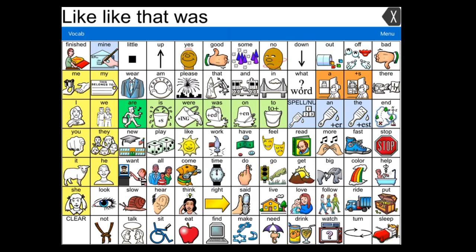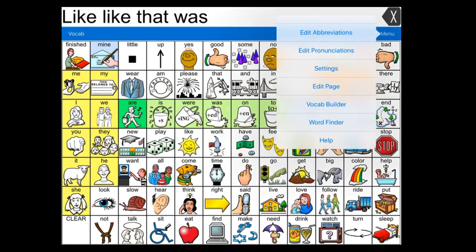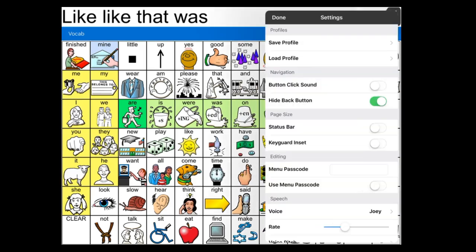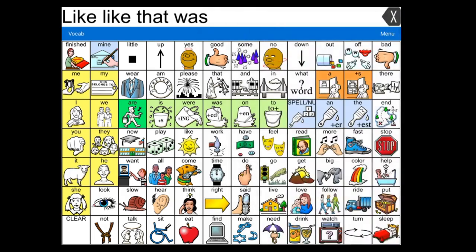If you want to turn the button clicks back on, go back to Menu, choose Settings, button click sound, select On, and Done. And now your button click sound is back on.